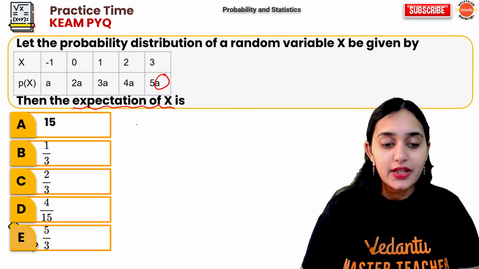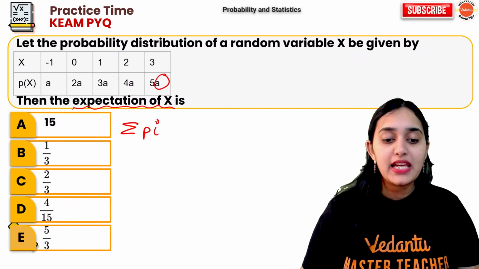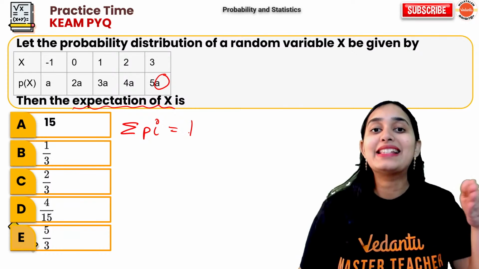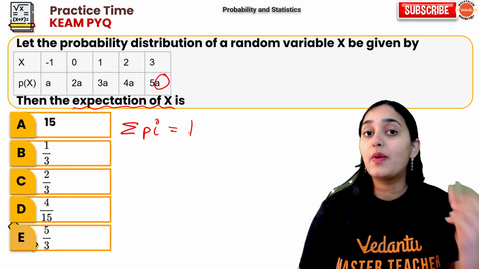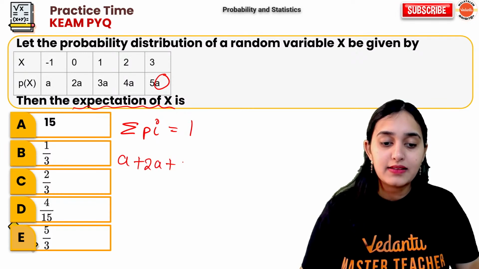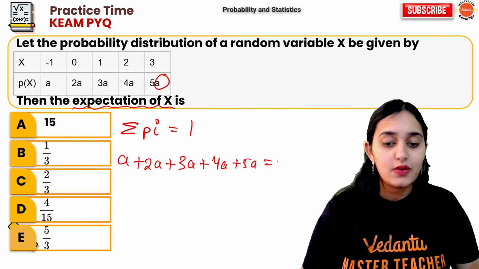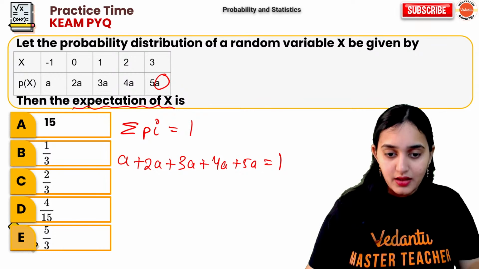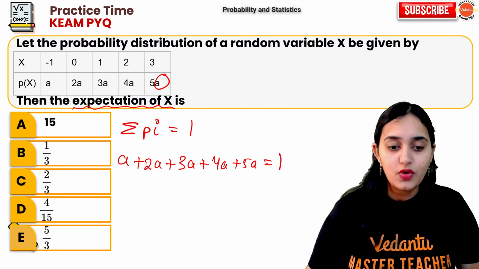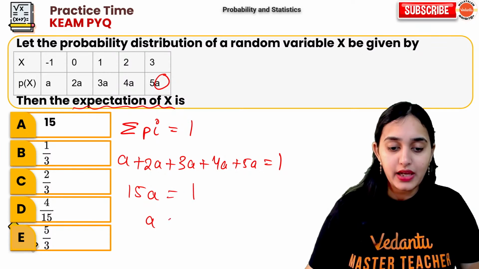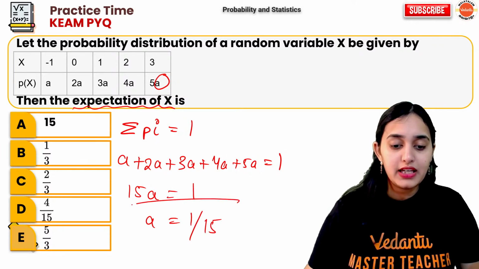Simple. I told you summation of pi is always equal to 1. All the probability sum is always equal to 1. So a plus 2a plus 3a plus 4a plus 5a is equal to 1. So 5 plus 4, 9. 9 plus 3, 12. 12 plus 2, 14. 14 plus 1, 15. 15a is 1. So a is 1 upon 15.